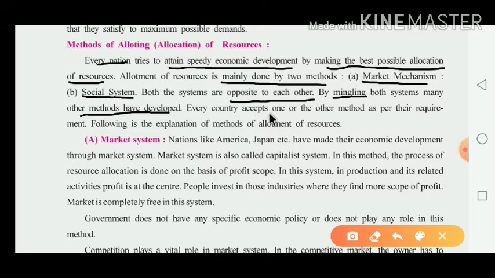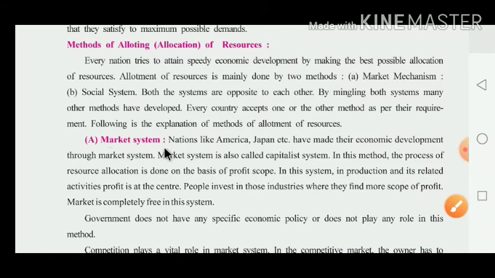Every country accepts one or the other method as per their requirement. Now what happened here? Every nation accepts a method as per its requirement. And the following is the explanation of the methods of allotment of resources. Now the first system they have given is the market system. Nations like America, Japan, etc. have made their economic development through the market system.